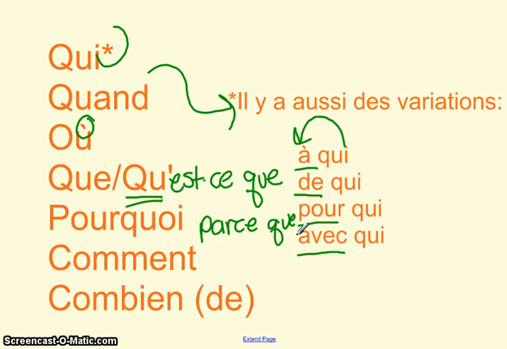They're completely different words. Comment is the word for how, and it's often looking for a description. For example, if I said, Comment est ton père? I'm not asking how your dad is doing, but rather, what is he like or what does he look like? An answer to the question, Comment est ton père? Would be something like this. Mon père est grand, il est beau, il a les yeux marrons. Finally, combien de is asking how much or how many. So the answer to this question will involve a number or an amount.